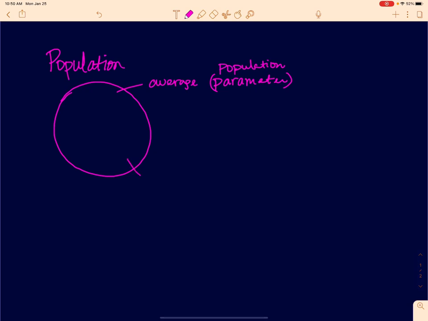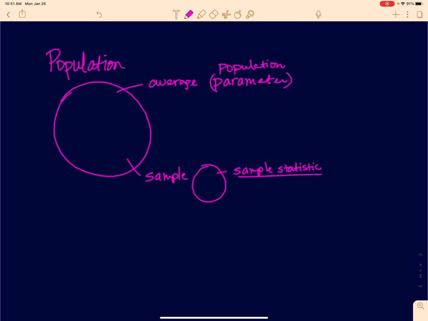And when I take a sample from my population, it's going to be a smaller grouping, and it's going to have a value that I can calculate because it's a smaller sample. So I can calculate everybody's height, and that can be my sample average. And that is called a sample statistic. We've talked about these words before: a population parameter versus a sample statistic.